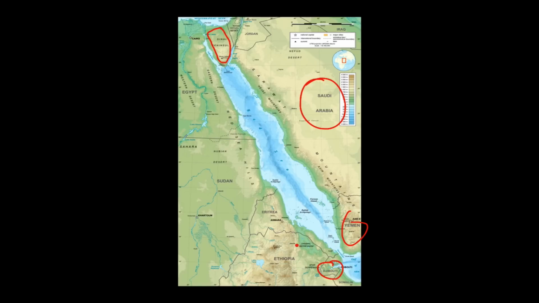Now you will say Ethiopia also, but can you see Ethiopia does not have a border with Red Sea? Is that understood? So this is the Ethiopian border, so it does not have a border with Red Sea. Eritrea has, Djibouti has, Sudan has, not even South Sudan, only Sudan, and Egypt obviously. So these are the countries having a border with Red Sea.